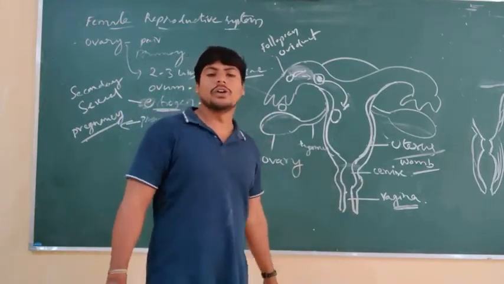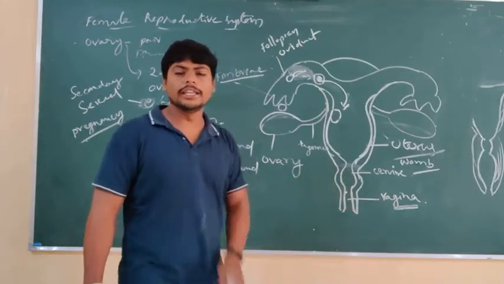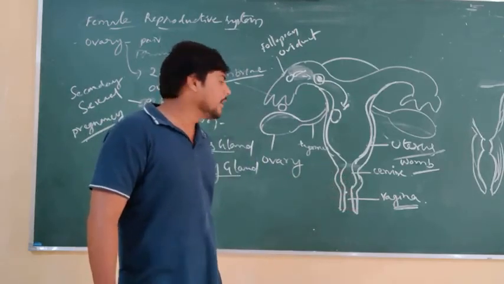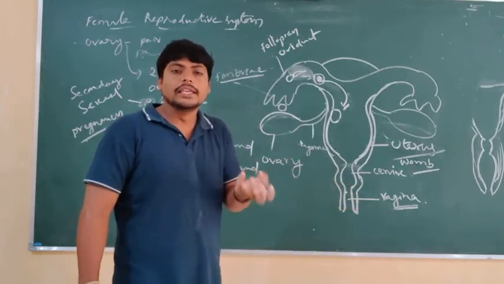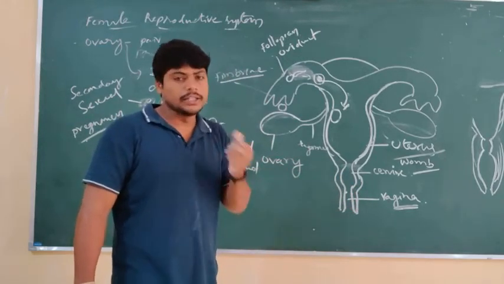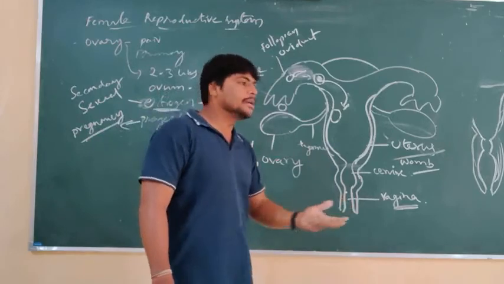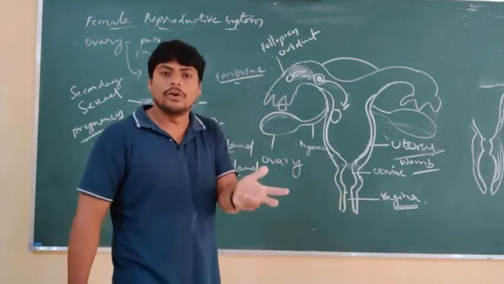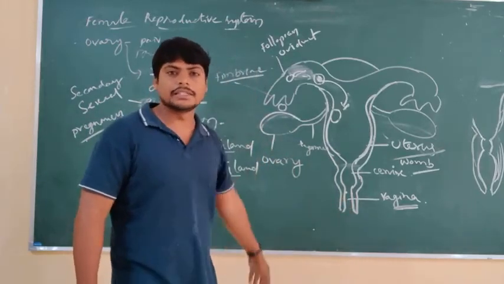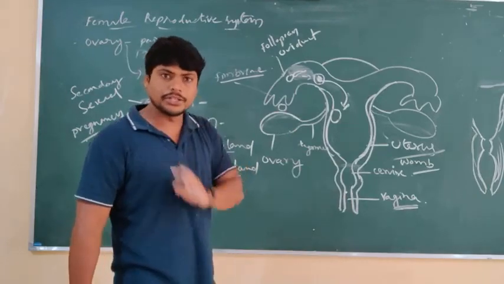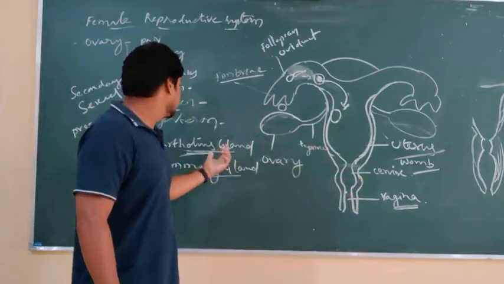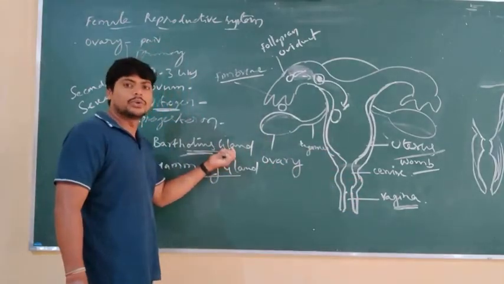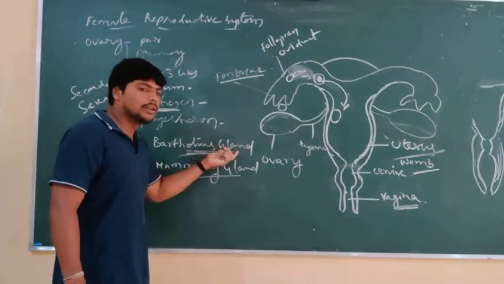Not only is it the birth canal, it also collects the sperm cells during sexual intercourse, and it is the passage of menstrual flow every month during menstruation. It also has associated glands, the Bartholin's glands.